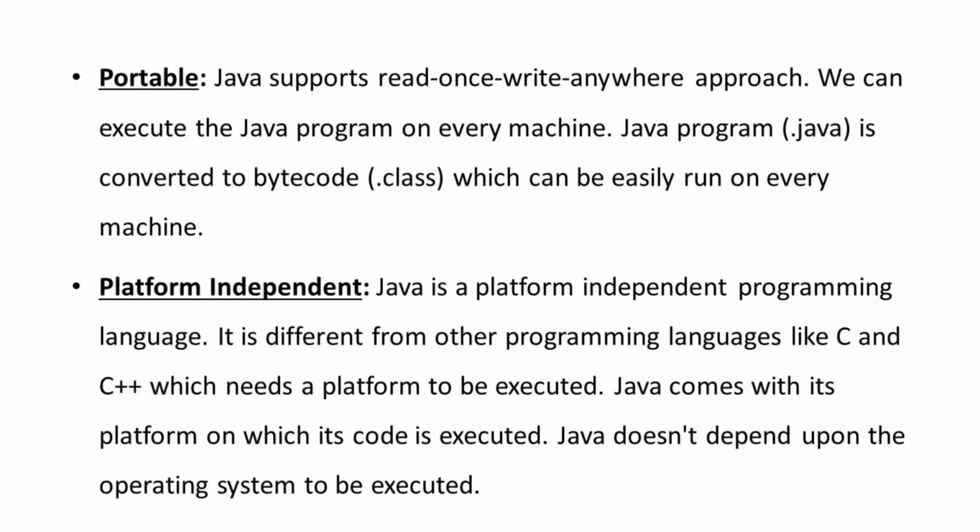Portable: Java supports the read-once-write-anywhere approach. We can execute the Java program on every machine. Program.java is converted to bytecode.class, which can be easily run on every machine. Platform independent: Java is a platform-independent programming language. It is different from other programming languages like C and C++, which need a platform to be executed. Java comes with its own platform on which its code is executed. Java doesn't depend upon the operating system to be executed.